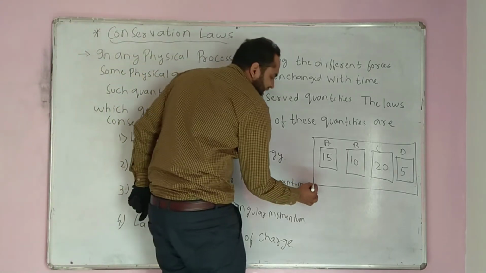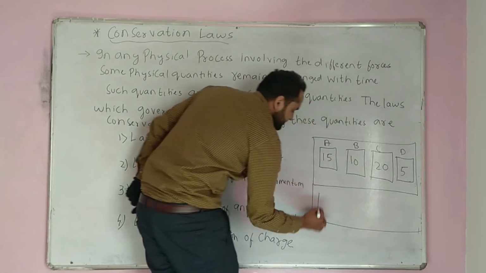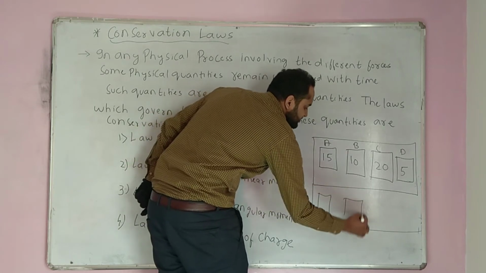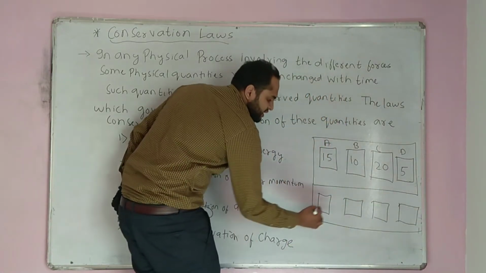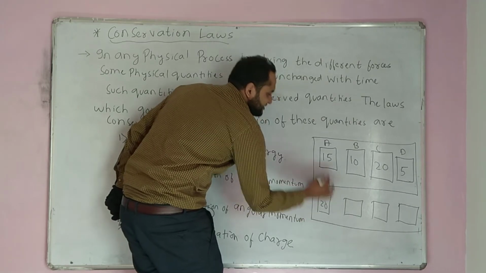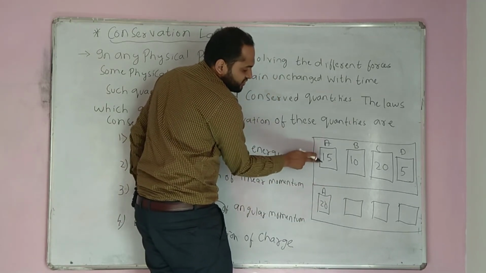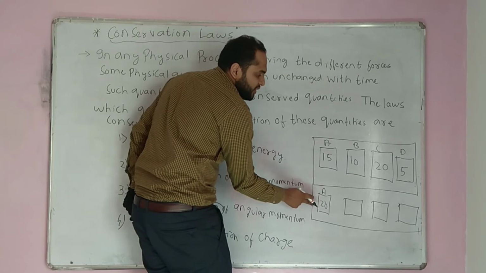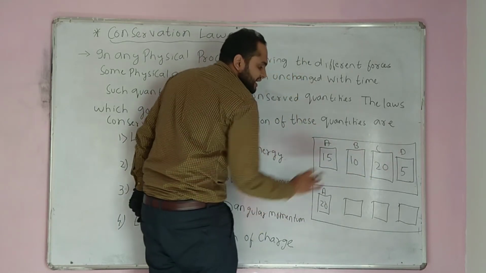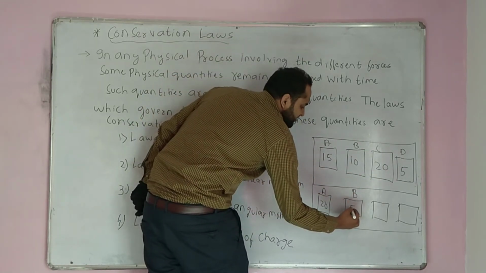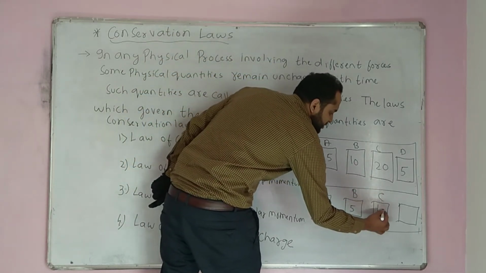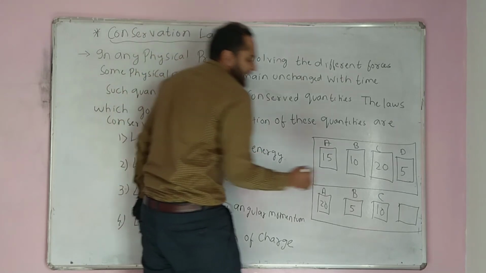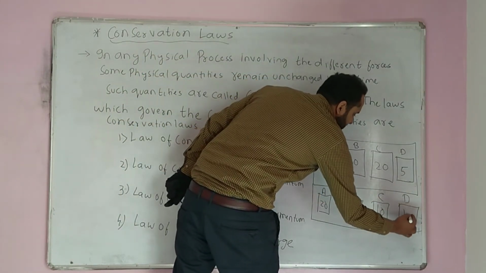Now, after some time, you change the coins in all the respective boxes. In A it was 15, now you have kept 20 coins. In B, you have kept 5 coins, it was 10. In C, you have kept 10 coins, it was 20. And in D, you have kept 50.